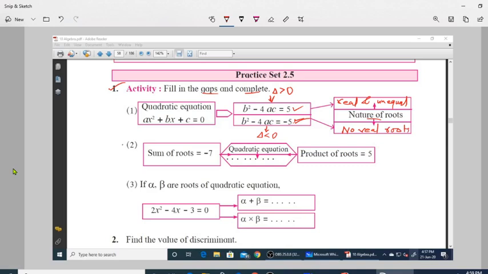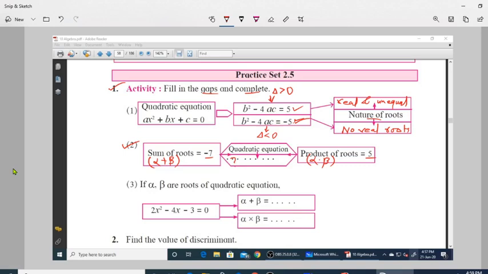In the same way, this question number 2: sum of the roots is minus 7 and product of the roots is 5. So sum of the roots means alpha plus beta, right? Product of the roots is alpha into beta. So these two values are already given. Here we have a blank space. So what will you fill here?